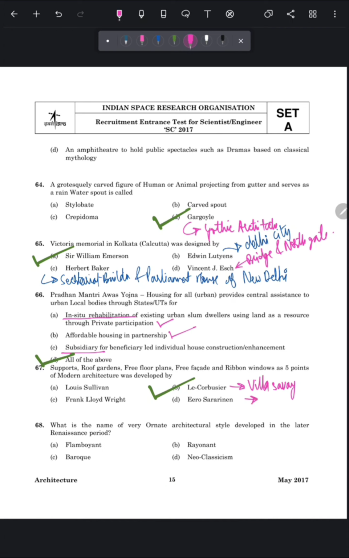Next question is what is the name of the very ornate architecture style developed in the later Renaissance period? So the architecture style that was developed immediately after the Renaissance period is Baroque. So the correct answer of this question is option number C.